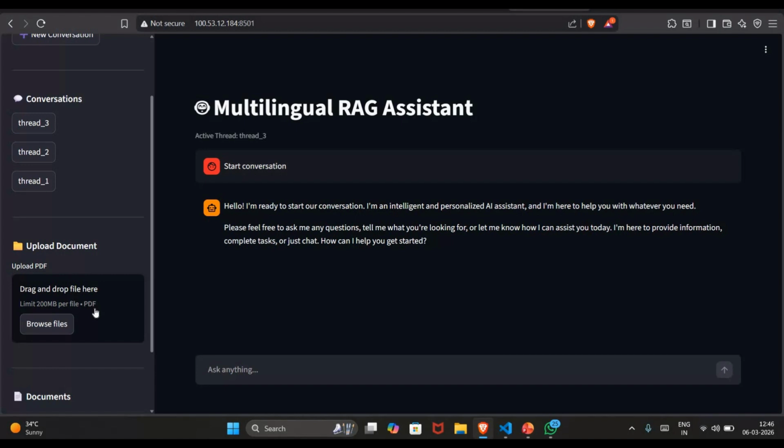This retrieved context along with the user question is then sent to Google Gemini 2.5 Flash, which generates the final response based on the user's question. So this is our project.